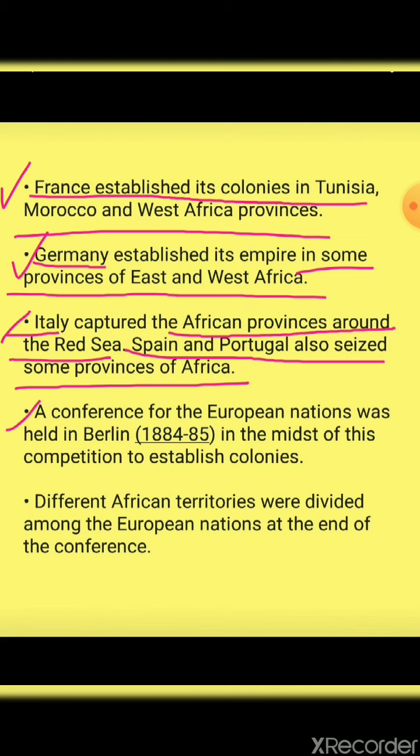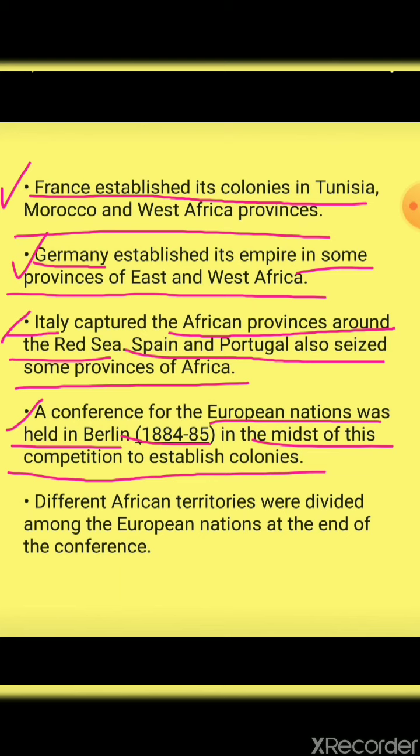Okay, then a conference of the European nations was held in Berlin. A conference was held in Berlin of the European nations, in which year? 1884-85. A conference was held by European nations in Berlin in the midst, meaning the middle, of this competition to establish colonies.